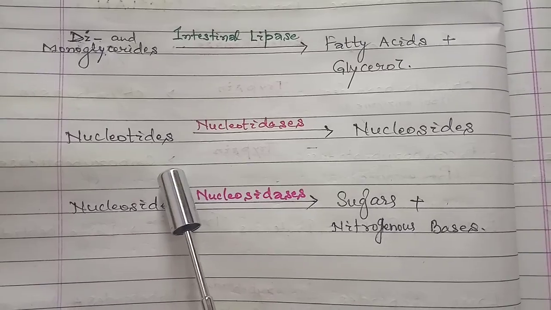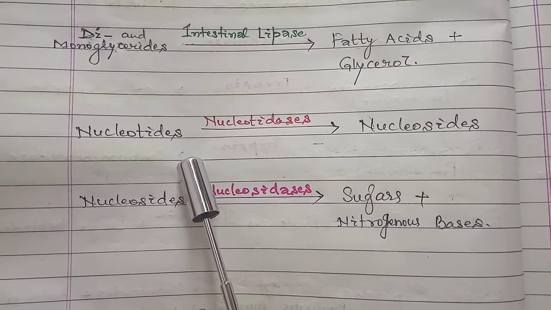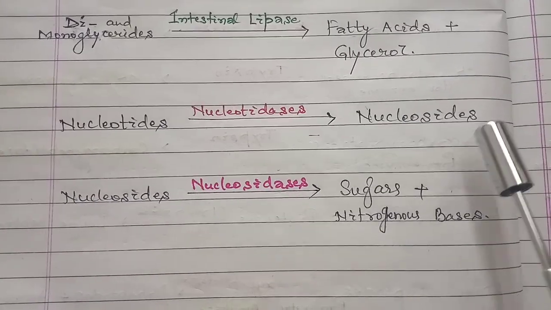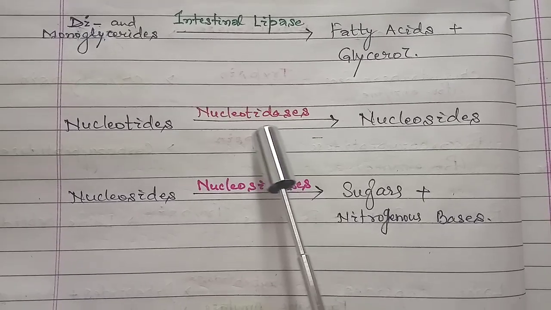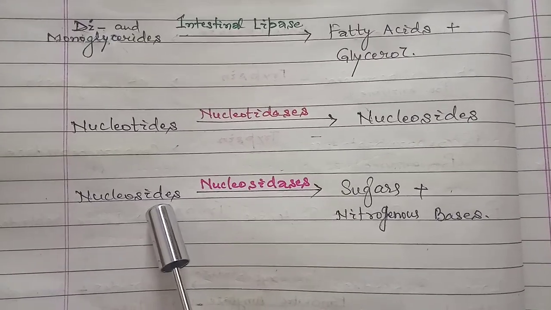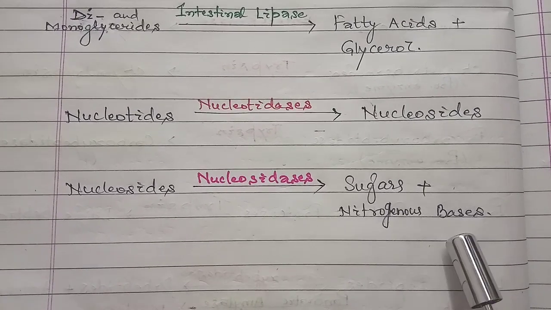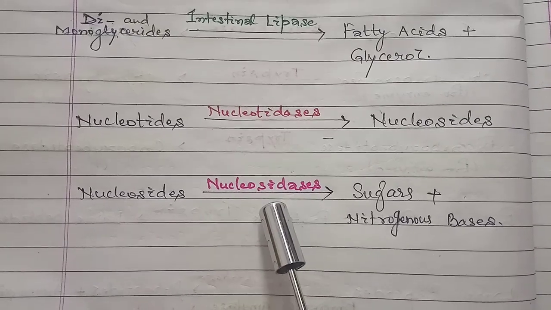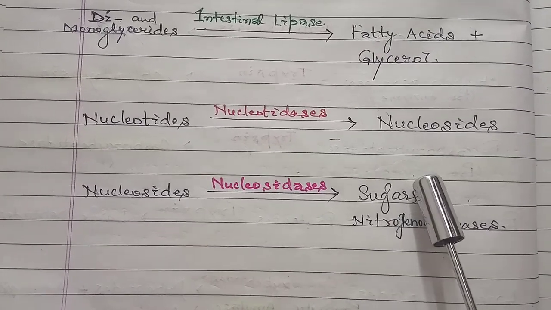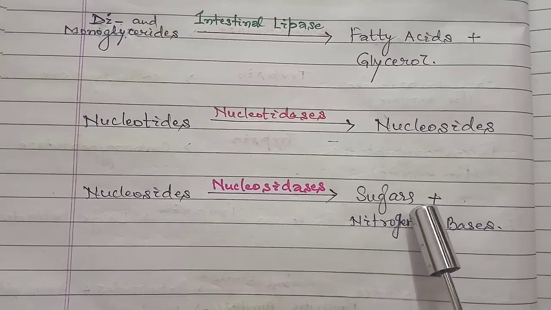And the nucleotides that were formed by the action of nucleases, which were released by the pancreas, get converted into nucleosides by the enzyme nucleotidases. And these nucleosides are converted again into simpler forms, sugar and nitrogenous bases, in the presence of the enzyme nucleosidases. So these are the basic building blocks of the genetic materials: sugar, nitrogenous bases, and phosphate.